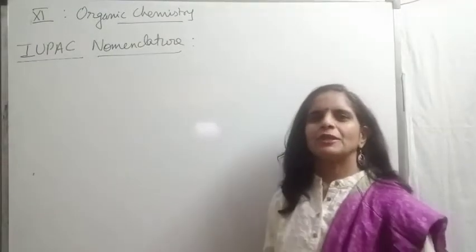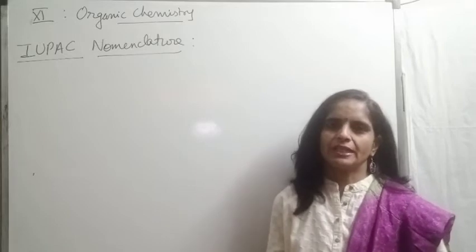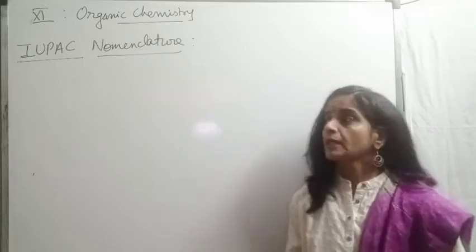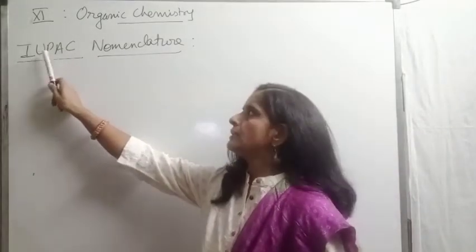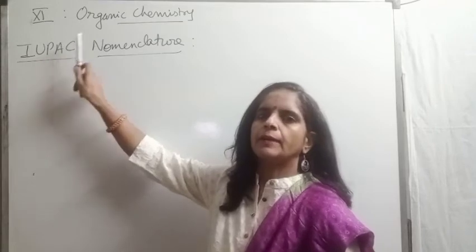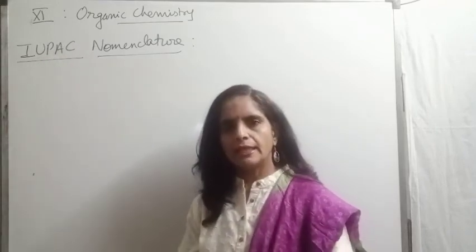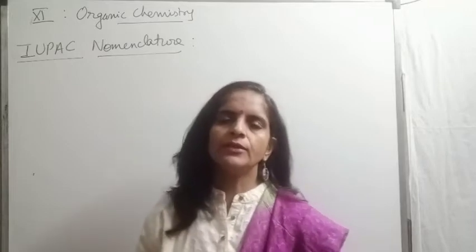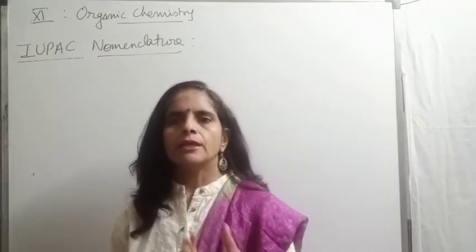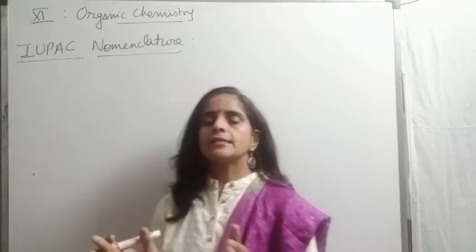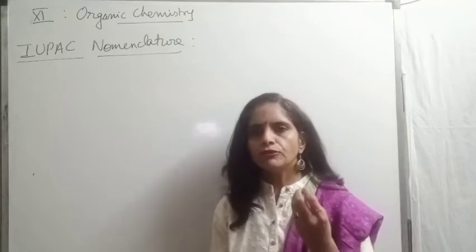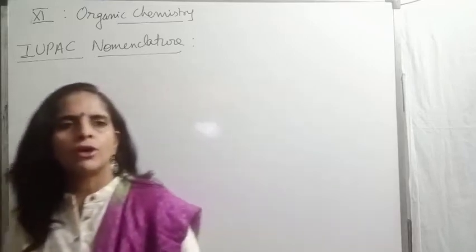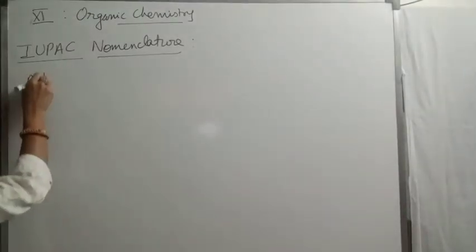Hello students, today we will be starting with IUPAC nomenclature of organic compounds. IUPAC full form, I hope everyone knows well. International Union of Pure and Applied Chemistry. This is an organization which decides the rules for organic compounds so that a uniform name should be followed all around the world. And first we start the naming of alkanes.